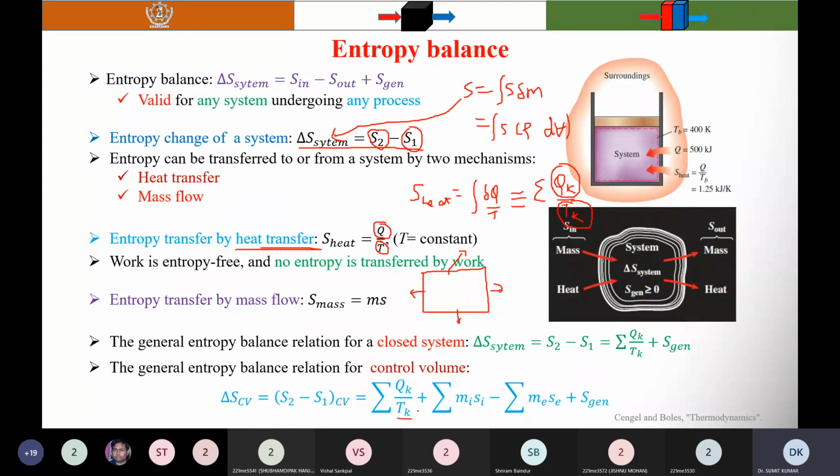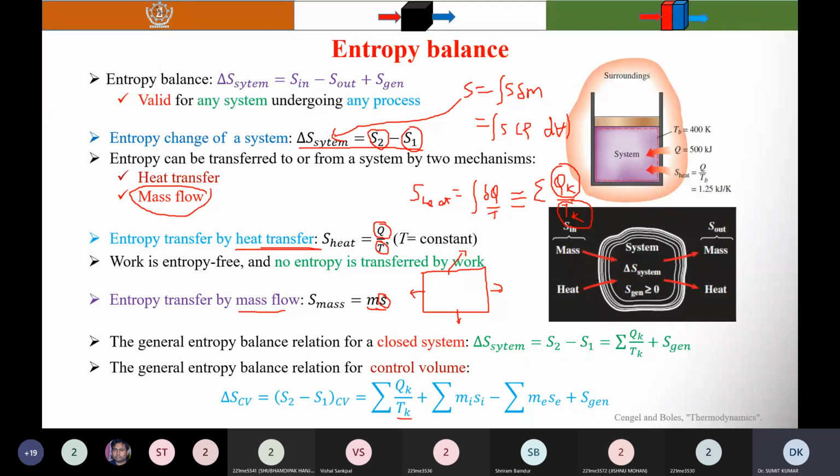Next, you know the entropy transfer by mass flow. It is m times s, where s is the specific entropy. When you find the entropy transfer, you need to multiply it with the mass. So the entropy of a system increases by ms when mass enters the system and decreases when mass leaves the system. This mass transfer will come when you consider open systems.